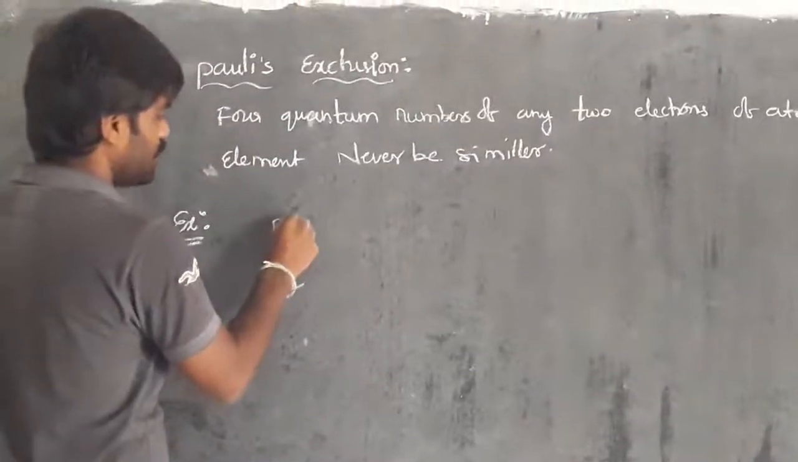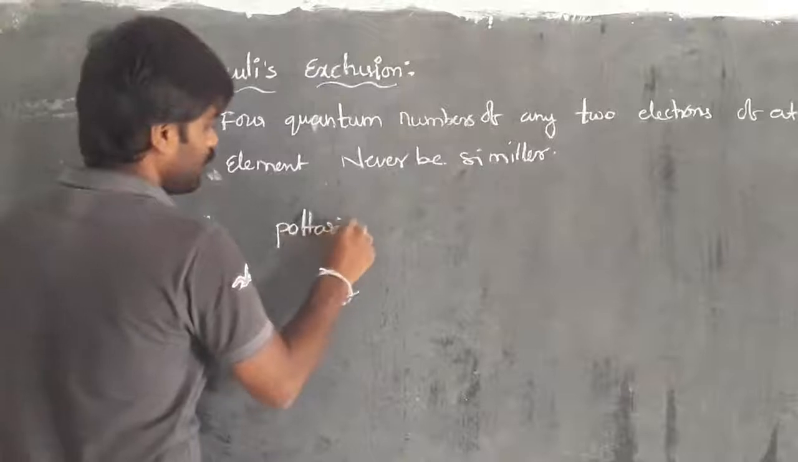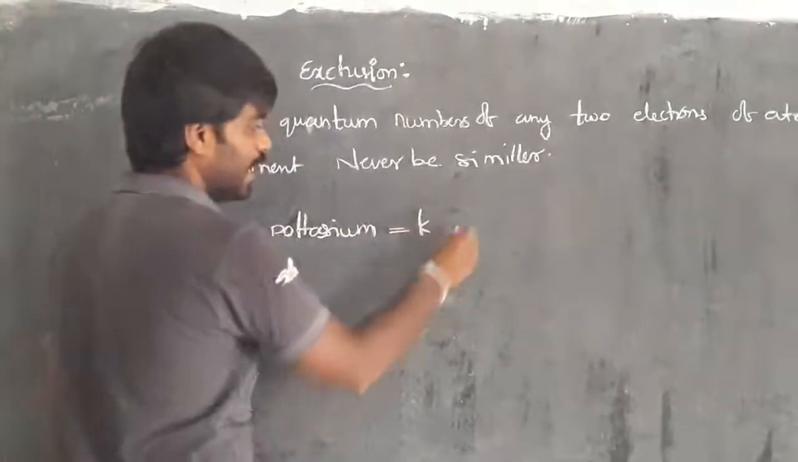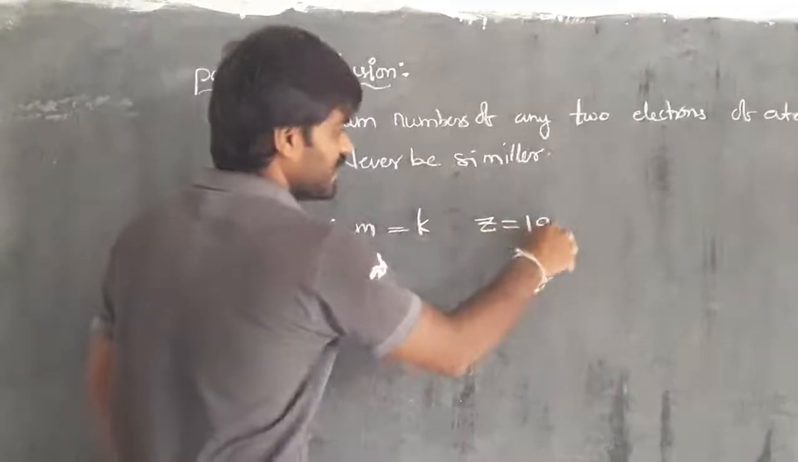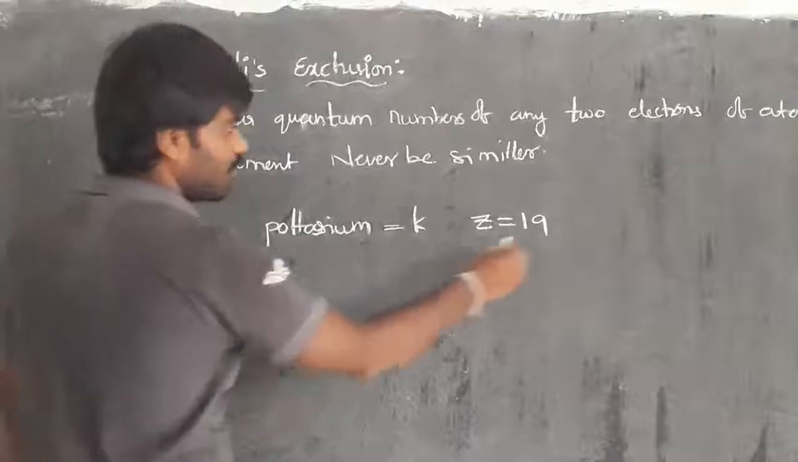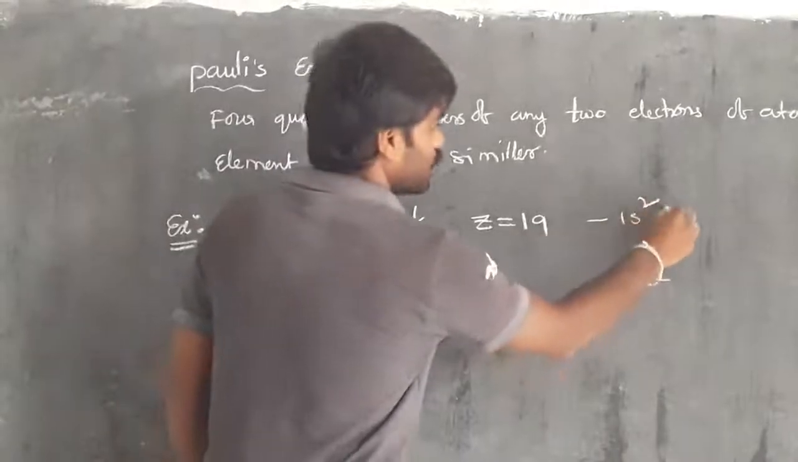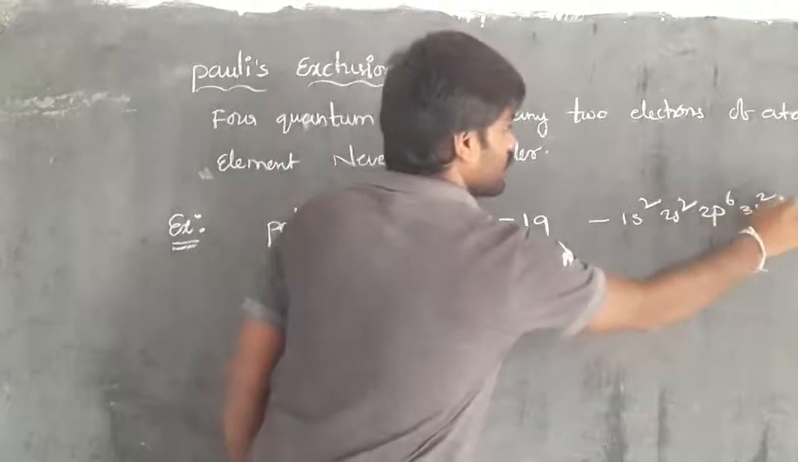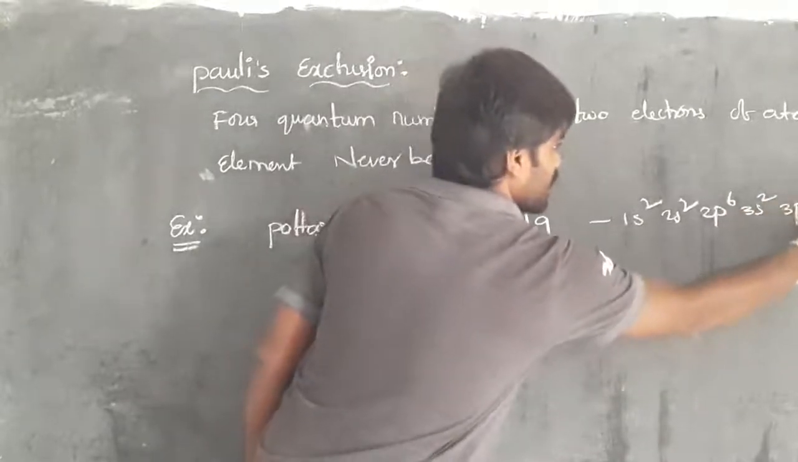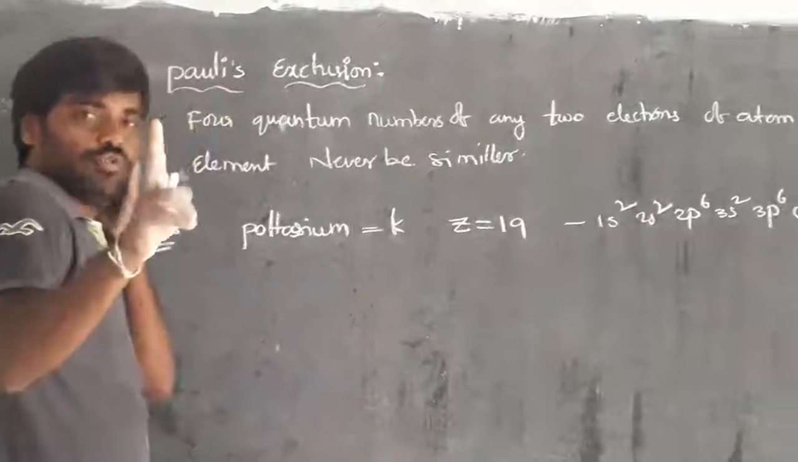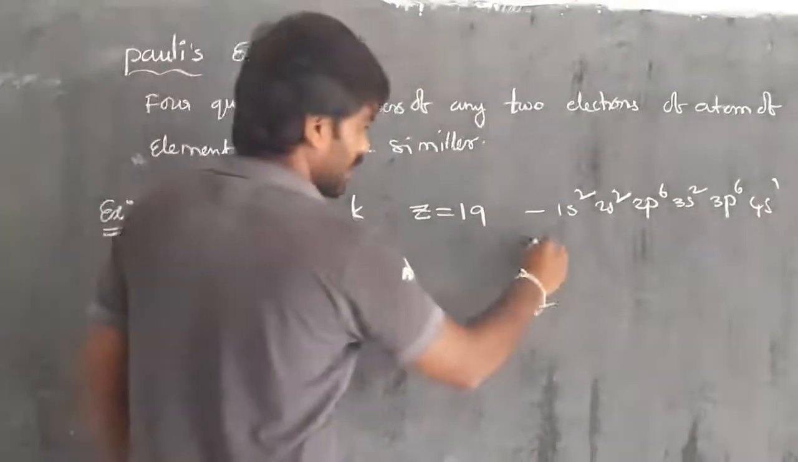The example I am taking is potassium, right? The symbol is K and the atomic number is 19. Then I am taking the configuration 1s2, 2s2, 2p6, 3s2, 3p6 and 4s1. In that we have to select any two electrons. So how to select the electrons?